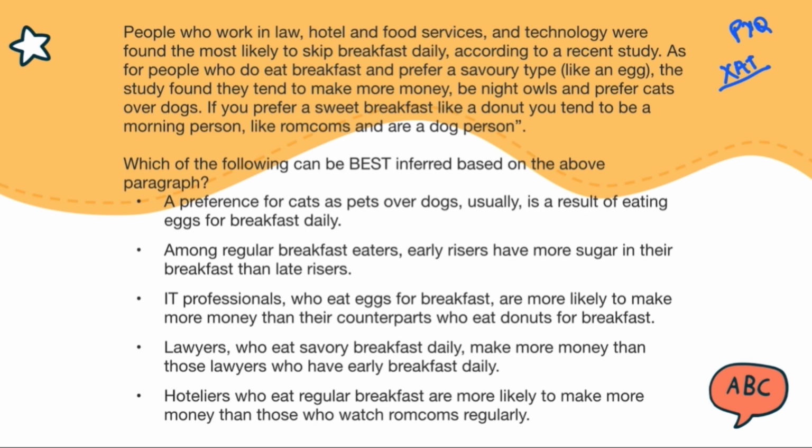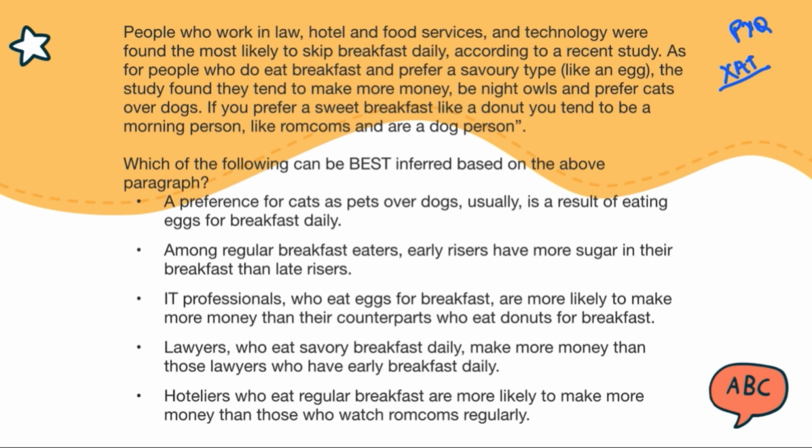Right, so this is the small little paragraph that is given to us, and then the question asks, which of the following can be best inferred based on the above paragraph? Let's look through the options. Option A says, a preference for cats as pets over dogs usually is a result of eating eggs for breakfast daily. See, this option, the paragraph does not state that anyone who prefers cats over dogs eats eggs for breakfast. It simply says the opposite of that, right?